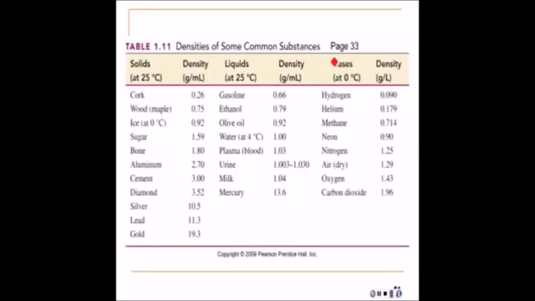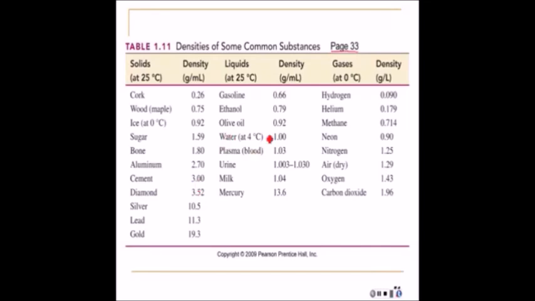And if you go to page 33, you would see some of these densities listed. So, this is at 25 centigrade, which indicates that temperature is important. Cork, very small density. Look at some of these. Lead, gold, silver, very high. Metals have higher densities. Aluminum's kind of small. Cement. You might think cement is way up here, yet, if you took a small bit of cement that would occupy a milliliter, it would weigh more than 3 grams.